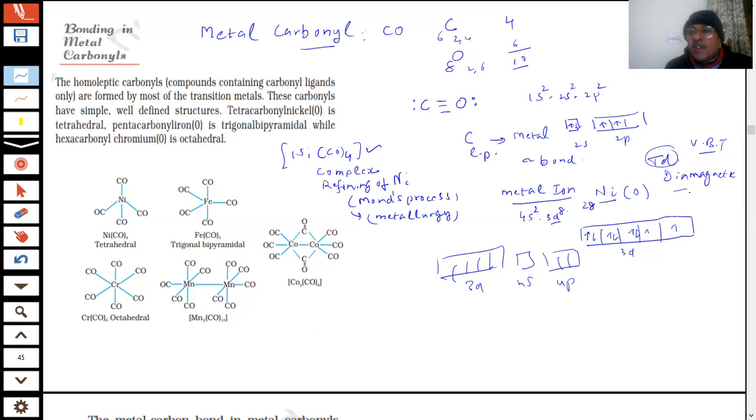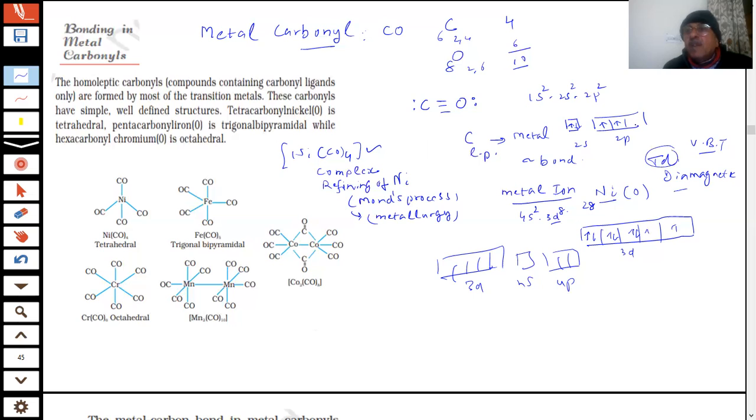There is no unpaired electron in the case of nickel. So what is the story here? Four CO are coming. They will donate their lone pairs of electrons to the vacant hybrid orbitals of the nickel, and they will form a sigma bond. And the metal also has its electron pairs, and it can donate them to the vacant p orbital of the carbon.